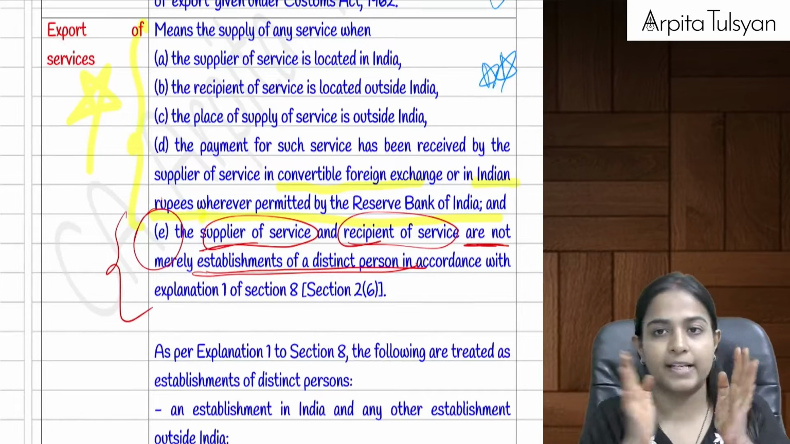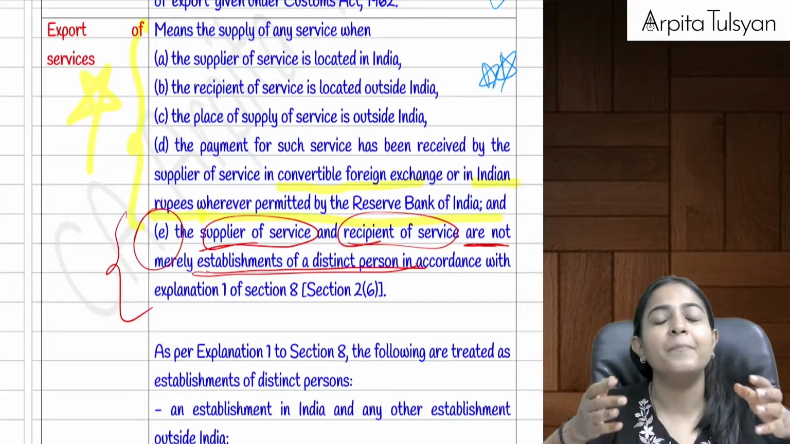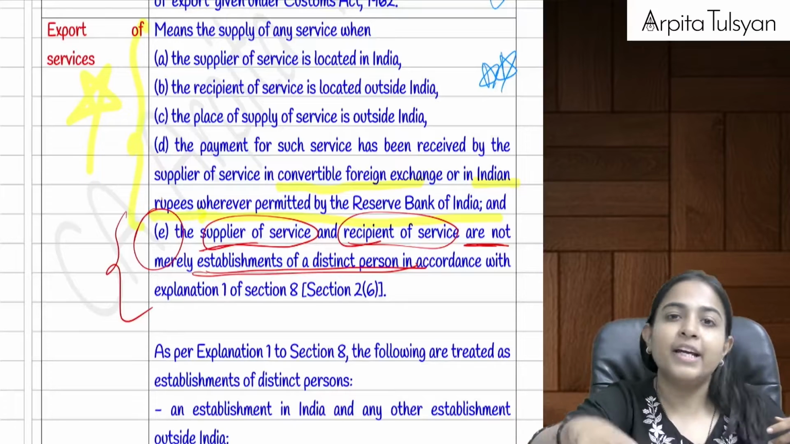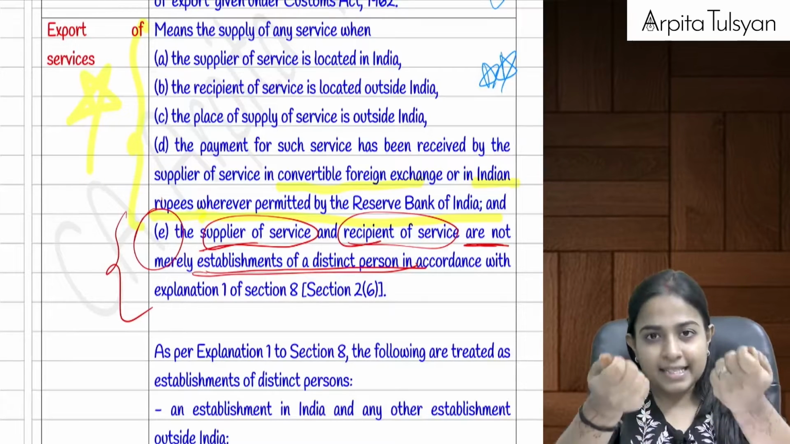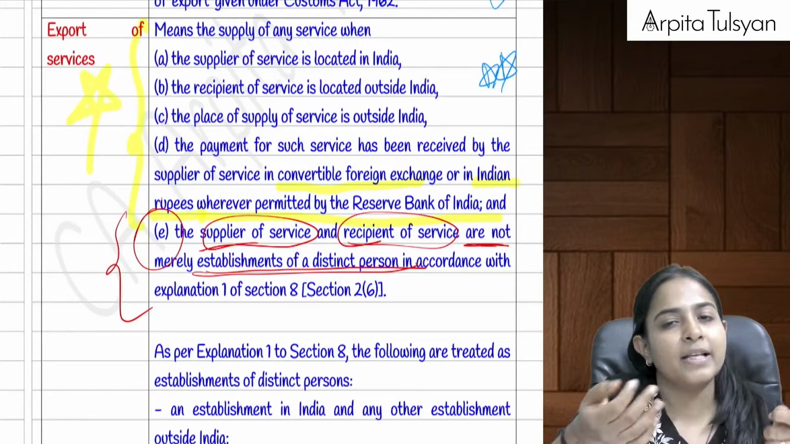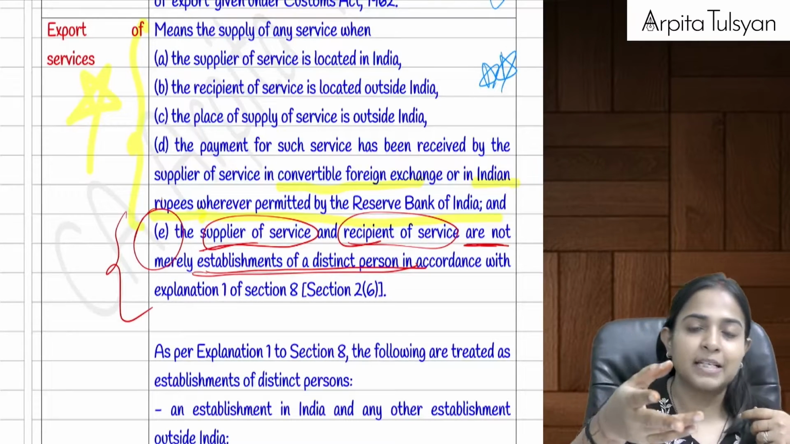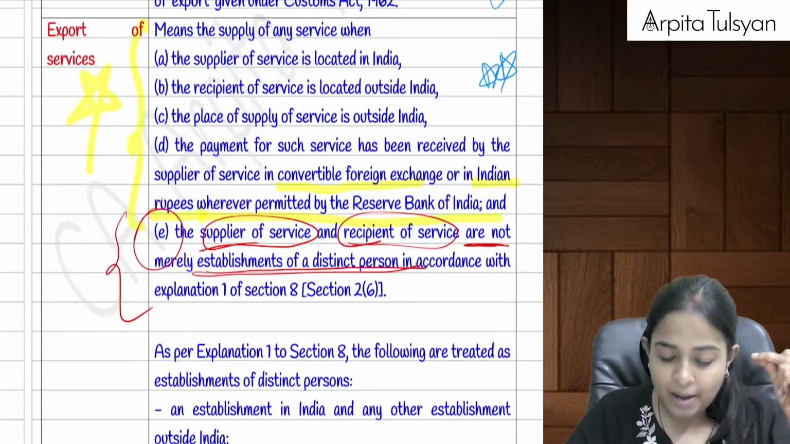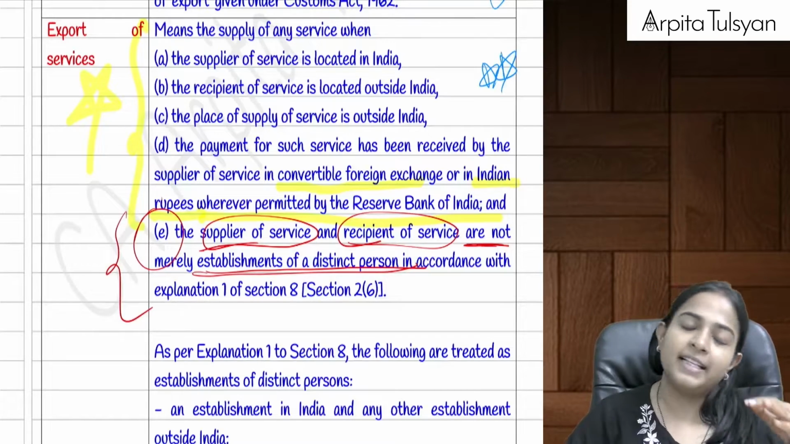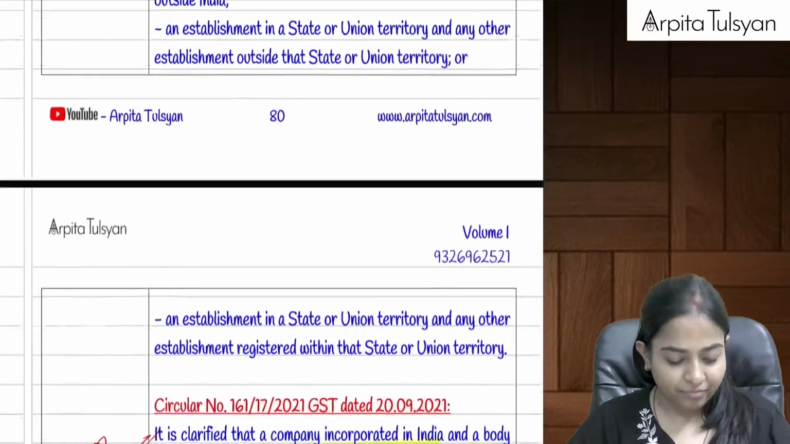Export of services: the supplier of service, the person who is giving the service, should be located here in India. The recipient of the service should be located outside India. The place of supply should be outside India. The consideration should be received in convertible foreign exchange, or in some cases, if RBI allows, it can be received in INR also. And the supplier and recipient should not be merely establishments of distinct persons. If all the 5 conditions are fulfilled, then such a service can be called export of service. Very clear with this? Yes.